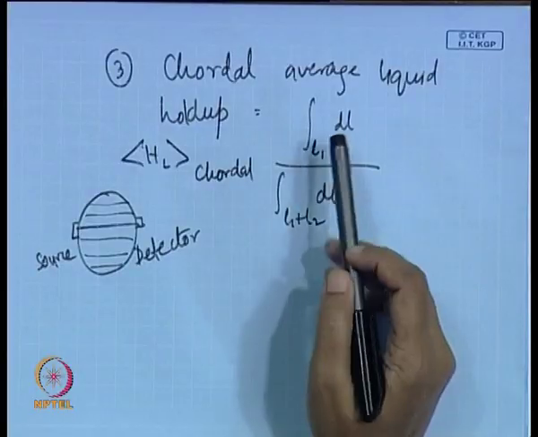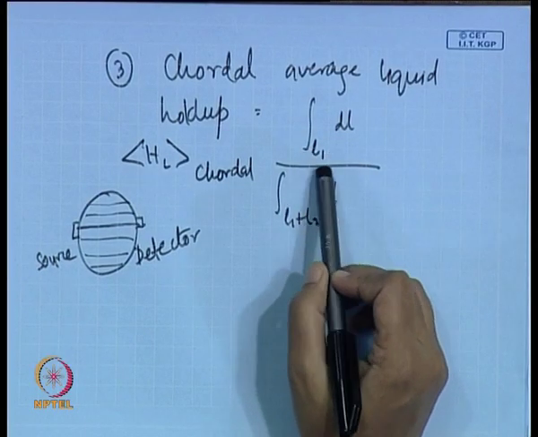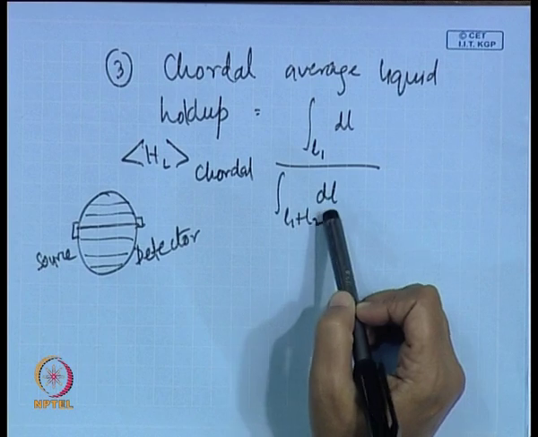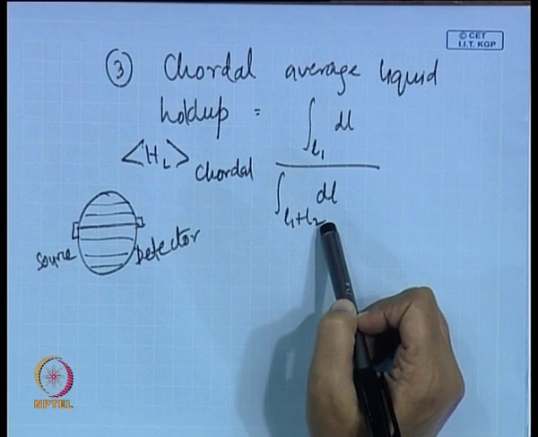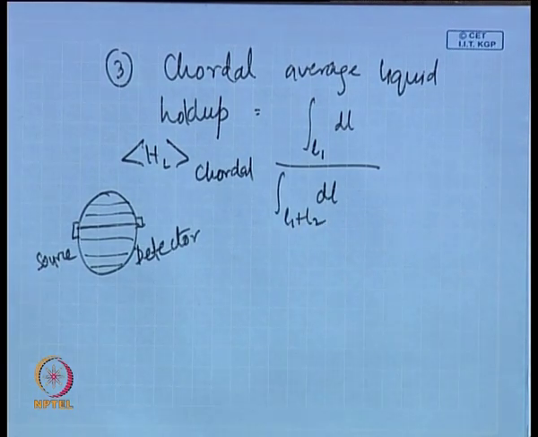Any questions? What is L? L means the length. It is basically the length of the chord which is occupied by the gas phase and the length of the chord which is occupied by the liquid phase. Because along the entire chord, the entire length cannot be filled with liquid or filled with gas when the two phases are flowing, isn't it? Some portion will be filled with the gas phase, some portion will be filled with the liquid phase, isn't it?